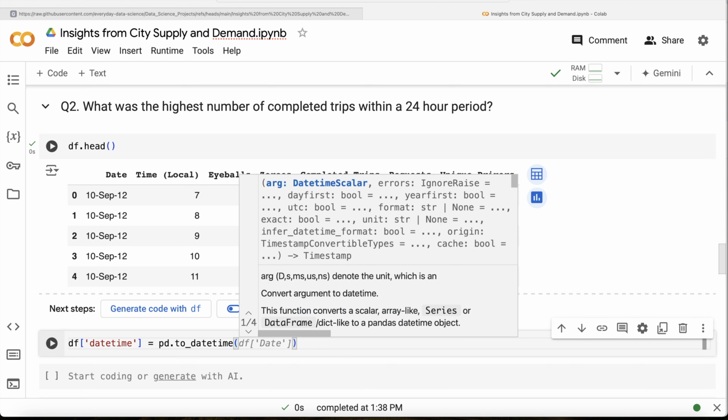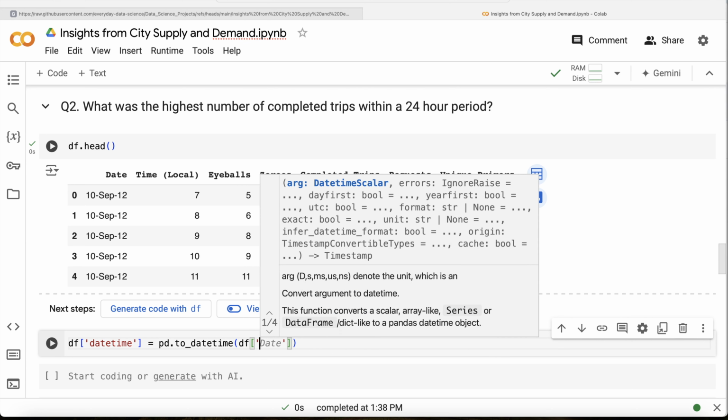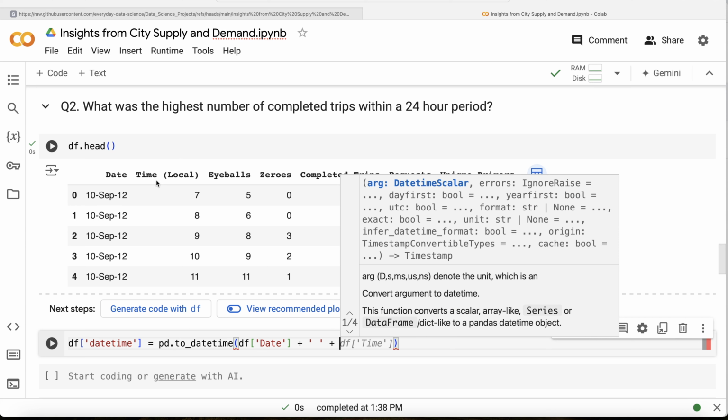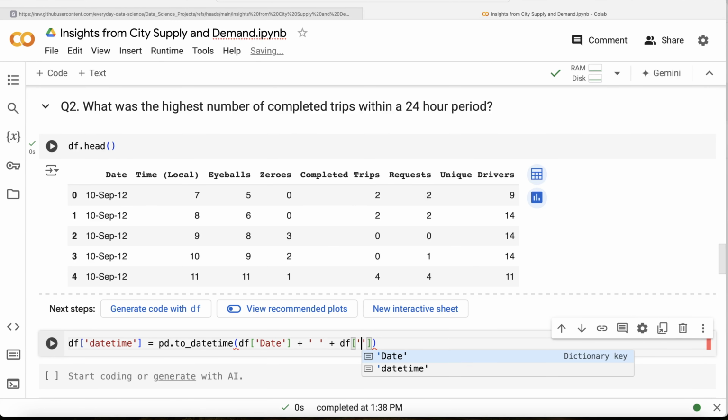Let us take the date column, then add a space, so that the date is separated from the time by a space. And then plus take the column called df of time local, and we saw that every column apart from the date column is an integer type.